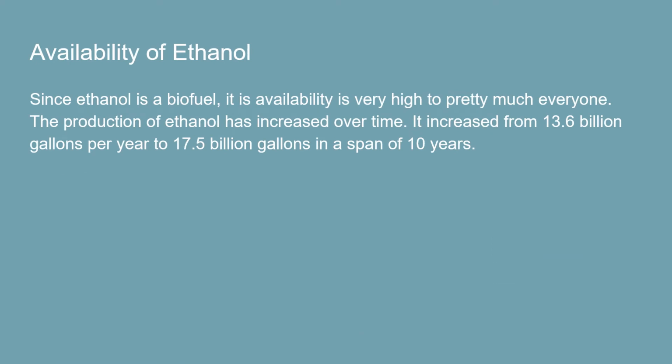Availability of ethanol. Since ethanol is a biofuel, its availability is very high to pretty much everyone. The production of ethanol has increased over time. It increased from 13.6 billion gallons per year to 17.5 billion gallons in a span of 10 years.